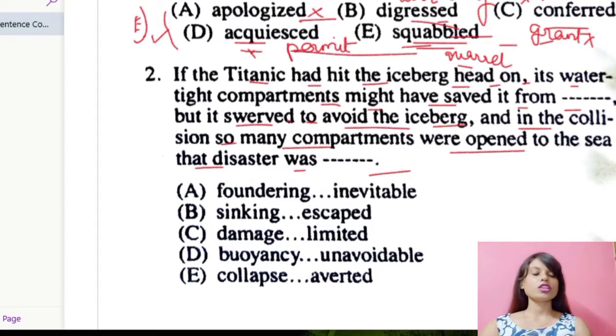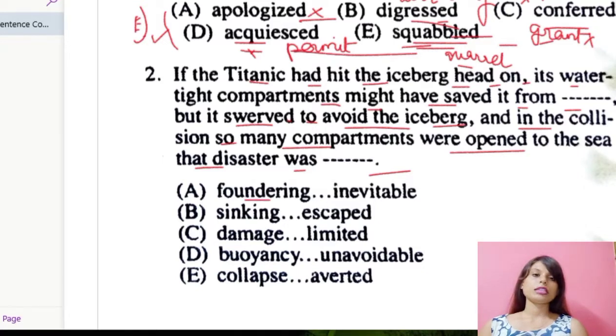But in order to avoid the iceberg, the Titanic moved towards the side, and somehow the compartments got damaged, and finally it became open to the sea, and thus the disaster was not at all stoppable. It happened, it was bound to happen.